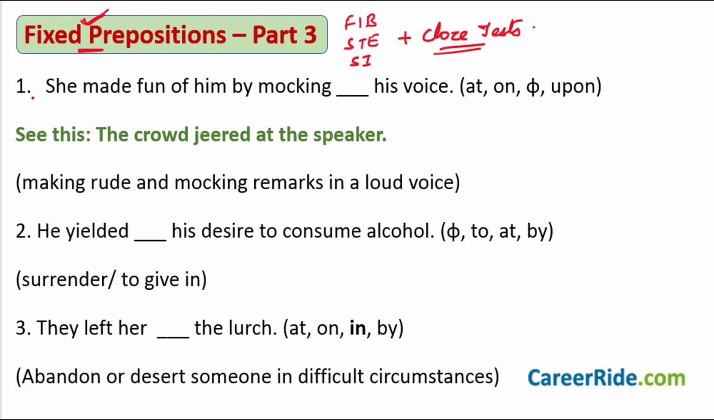Sentence number 1 here says, she made fun of him by mocking dash his voice. The options given to you are at, on, and, as you know in my videos, this sign of phi means null, no preposition required. That is, you don't need to fill up anything in the blank in this case. And the fourth option is upon. So, she made fun of him by mocking his voice, at his voice, on his voice, or upon his voice. What should it be? Just try to answer it for yourself.